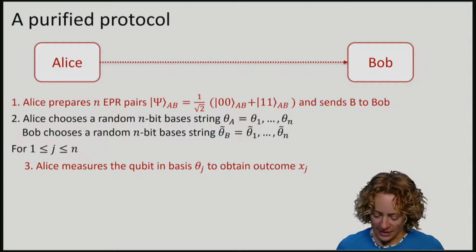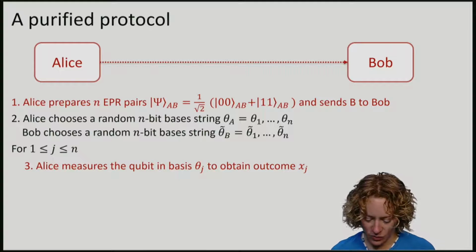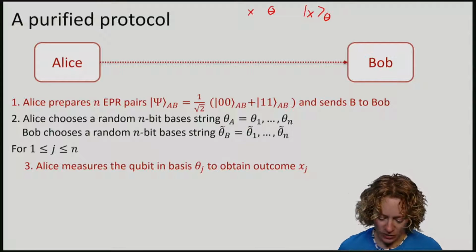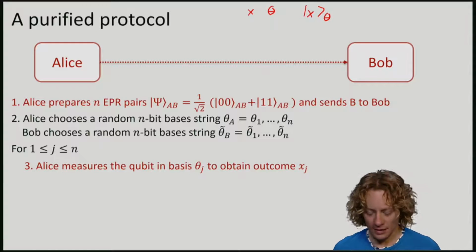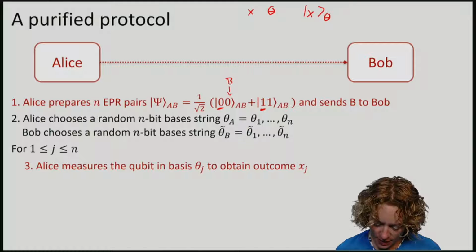As before, instead of preparing BB84 states, so instead of choosing a bit X and the basis theta and preparing the bit in the chosen basis, Alice is going to prepare EPR pairs. She keeps the first part, the A part, and she sends the second qubit B over to Bob.